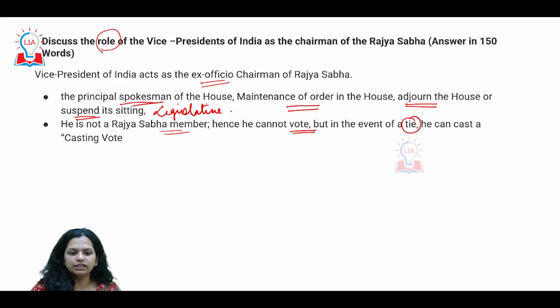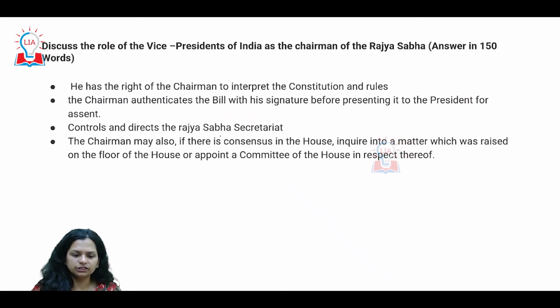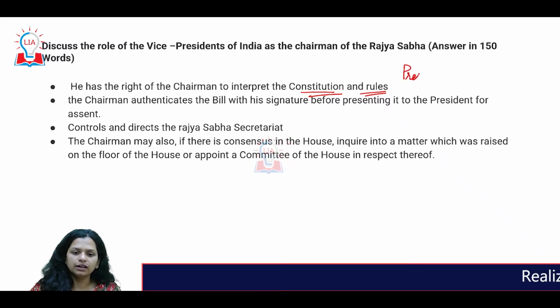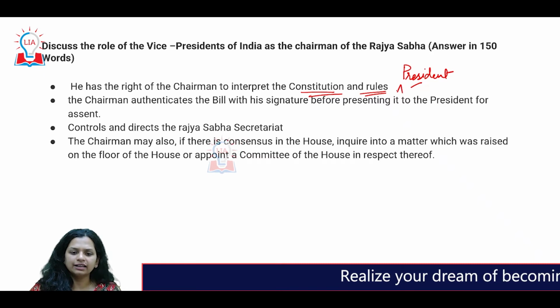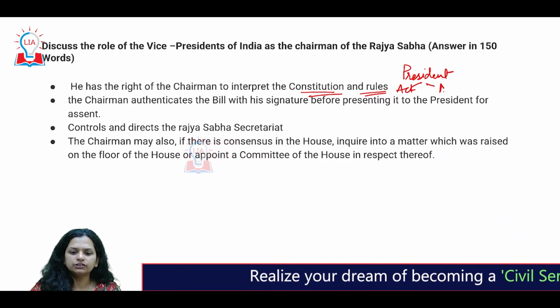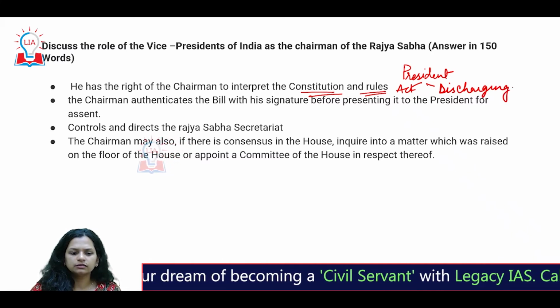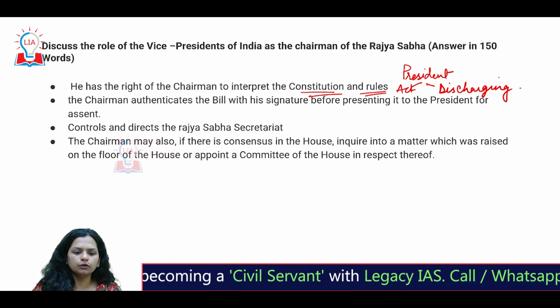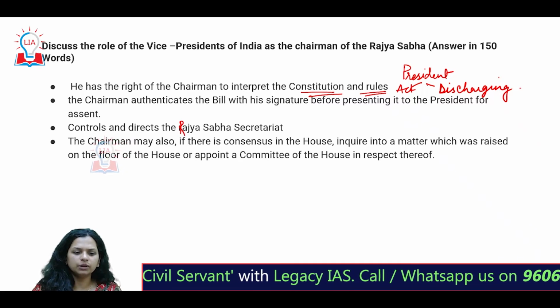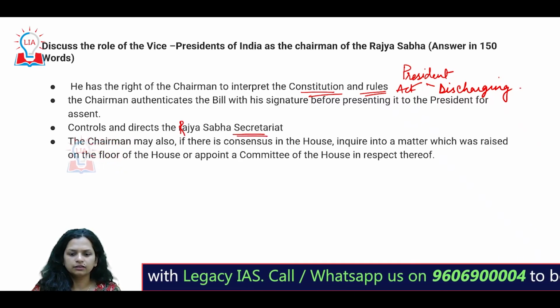How we have the chairman also given the authority to interpret the different rules and constitutional provisions, okay. His role vis-a-vis the president, or rather his role in the absence of the president, while acting as the president or discharging the functions of the president, okay. How he controls and directs the Rajya Sabha secretariat, okay.